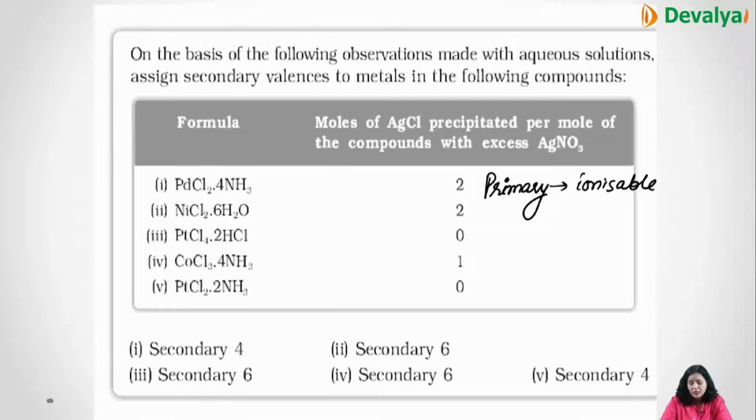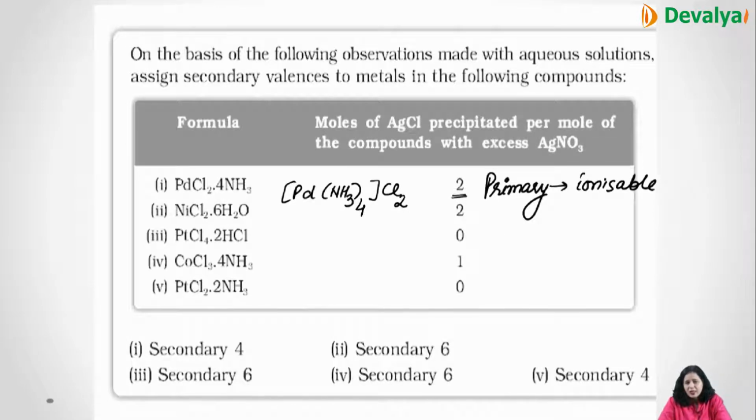And they are asking for the secondary valency, which is not ionizable. It means the one which is present within the sphere. So in this compound they have already said that 2 are the primary valency. It means 2Cl are outside the coordination sphere. So what is there in the coordination sphere? Pd(NH3)4. So this is the secondary valency.